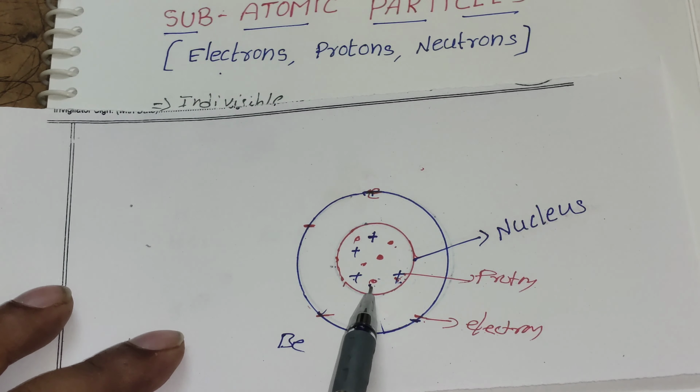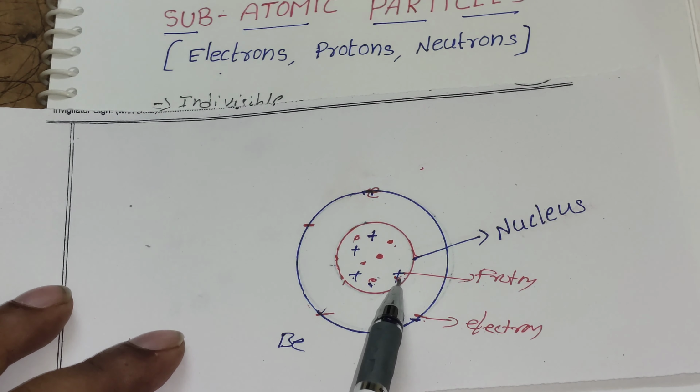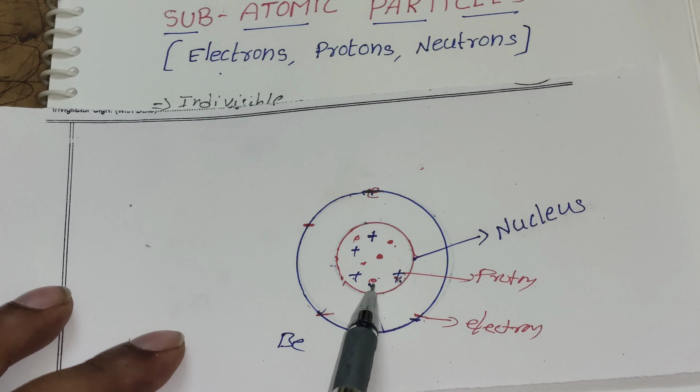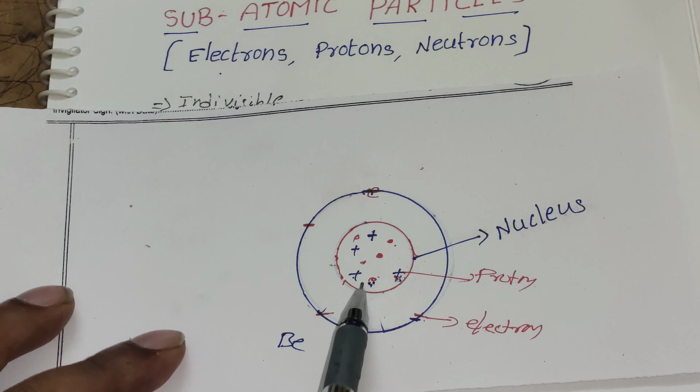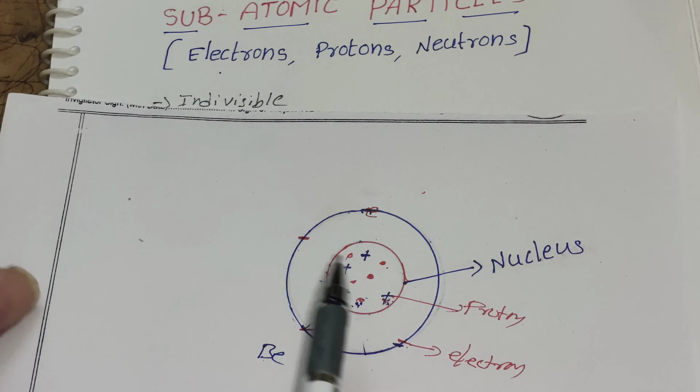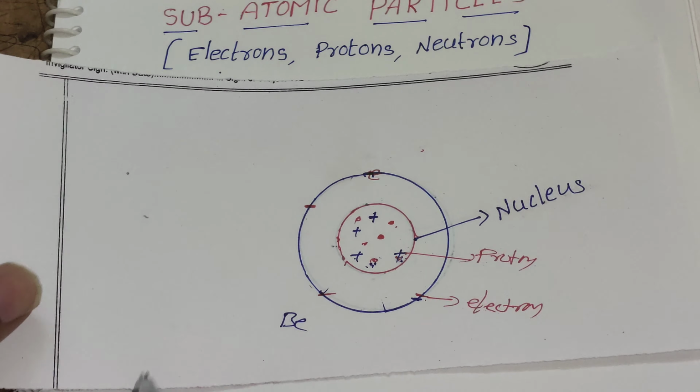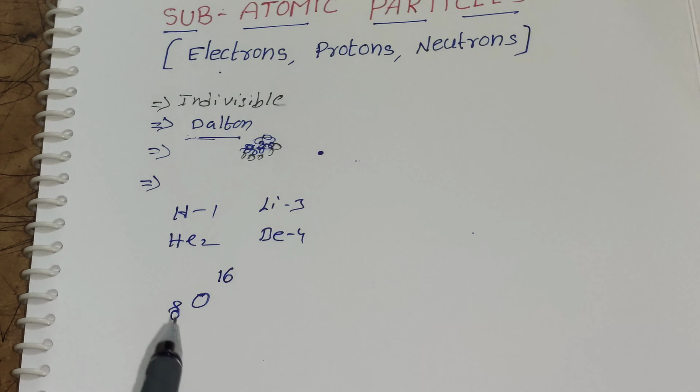So the protonic weight along with the neutronic weight gives simply the mass number of that element. The mass number is indicated by the symbol A. For example, here it is oxygen, 8 indicates the atomic number and 16 indicates the mass number.